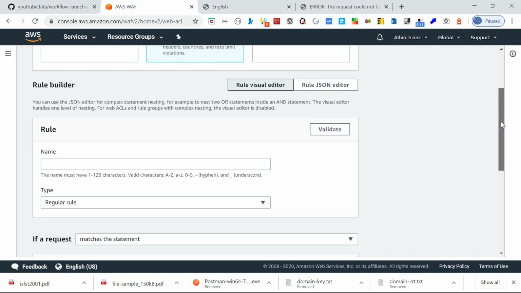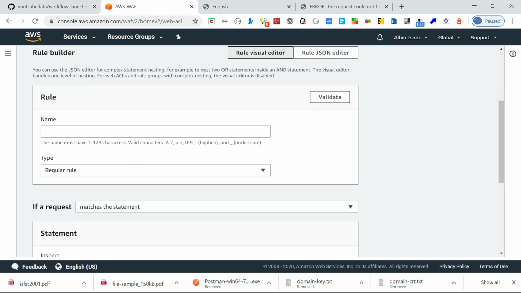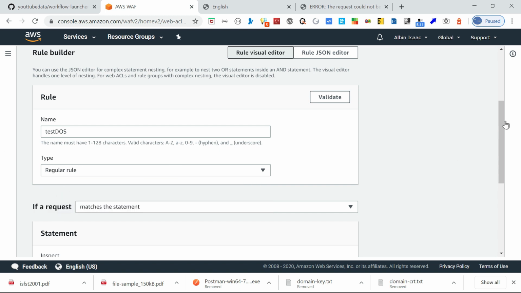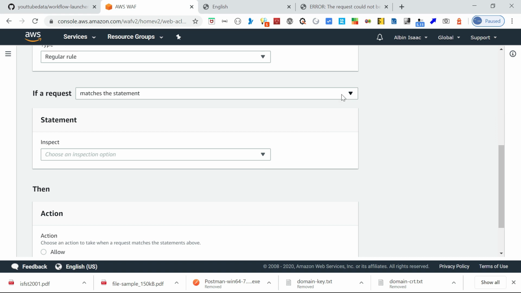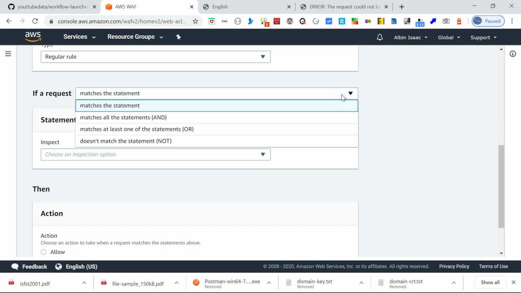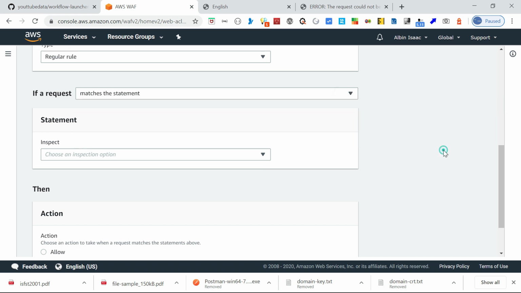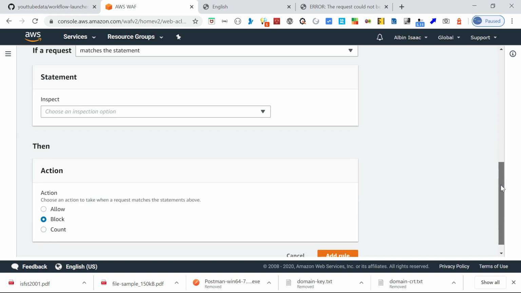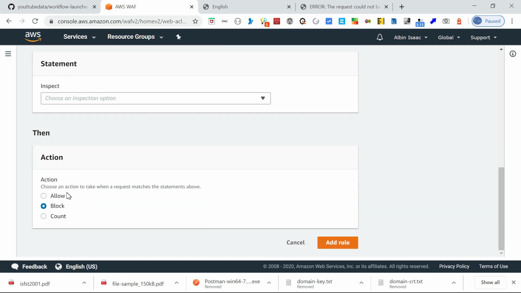So I'm going with the rule Visual Editor. Here again you can give some name. I will just give some, yeah, test DOS something. Here two types of rules are there. One is a regular rule, another one is a rate based rule. A regular rule is where you can create whatever rule you want. You can match all statements, then inspect what element it should be inspecting: header, query parameter, or whatever. All those statements you can write. Then what is the action: block, allow, or count, whatever.